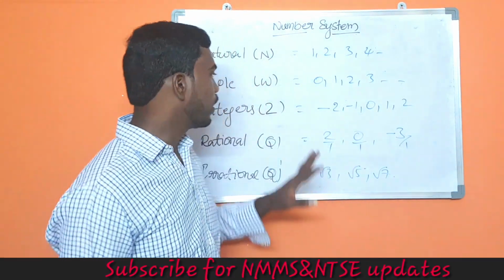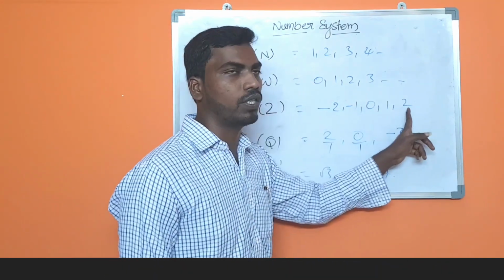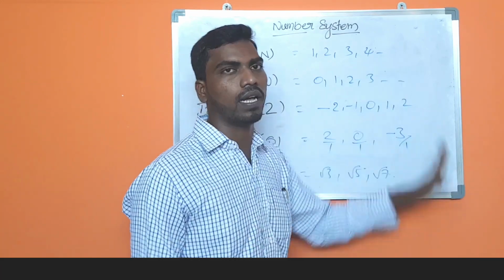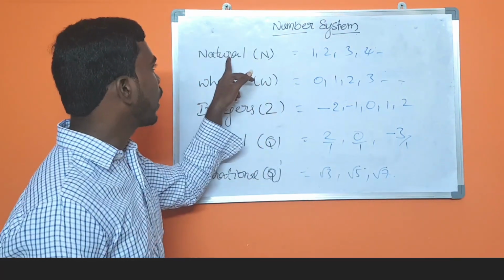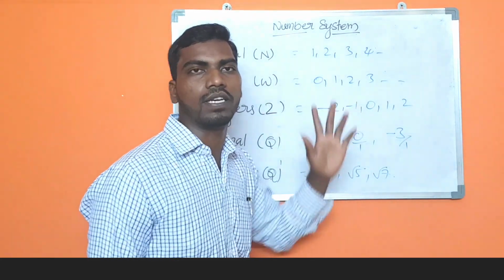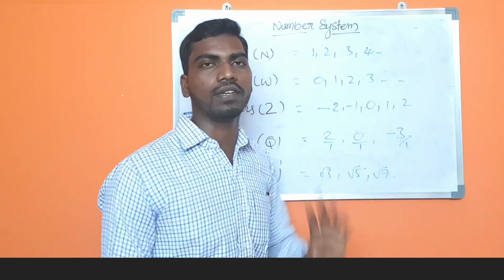Am I right? In the integers, whole numbers are there because 0, 1, 2 are there, and the natural numbers 1, 2, 3, 4 are there. So natural numbers start from 1, 2, 3, whole numbers start from 0, 1, 2, and the integers start from negative numbers, 0 and positive numbers.